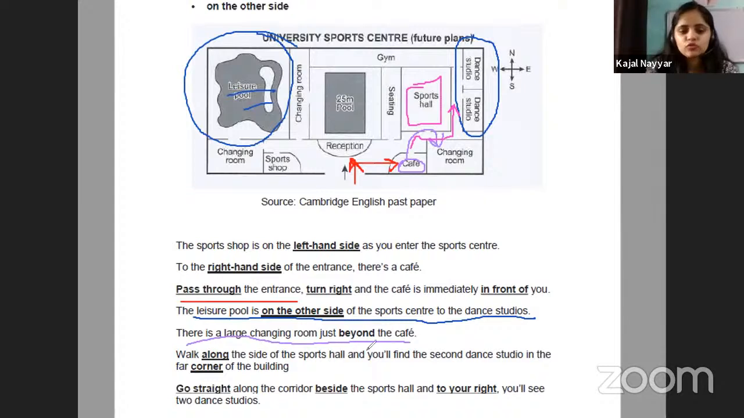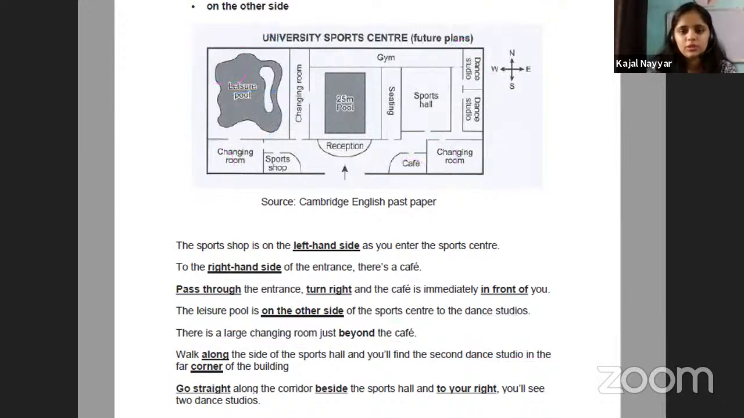Walk along the sides of the sports hall and you will find the second dance studio in the far corner of the building. So what is the far corner now? These points. Okay, so 1, 2, 3, 4. These are the 4 corners of the map. Let me clear it and draw it again for you guys. So these are the 1, 2, 3, 4. These are the 4 corners of the map, right?